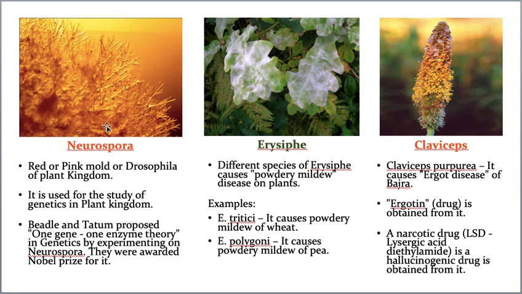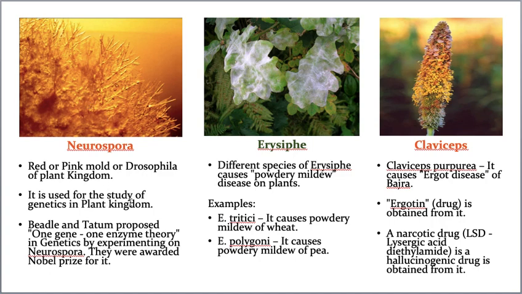Why is it so important? The reason for this I'm going to explain now. Neurospora is called red mold, or pink mold, or the Drosophila of the plant kingdom, and it is used to study genetics in the plant kingdom. This is the reason why it is a very, very important one.